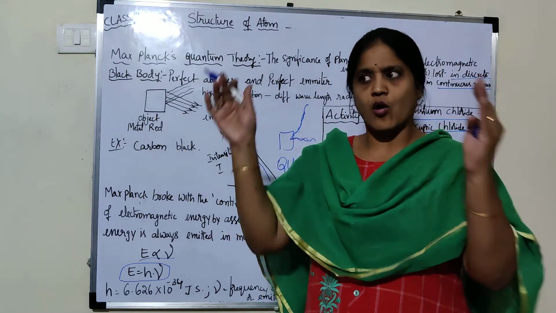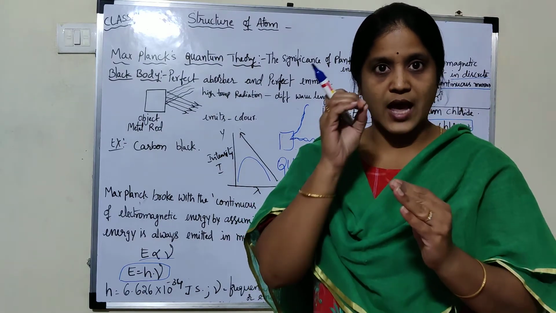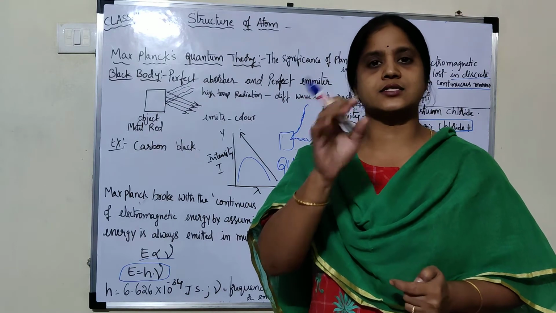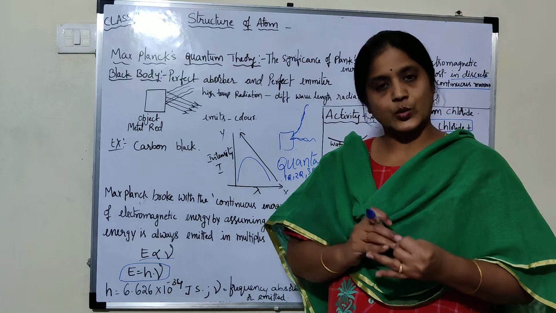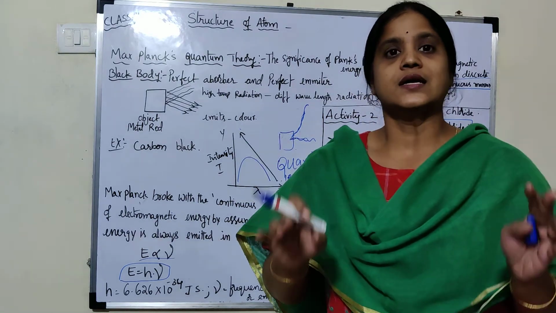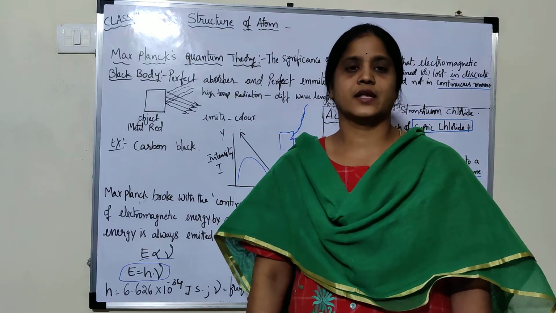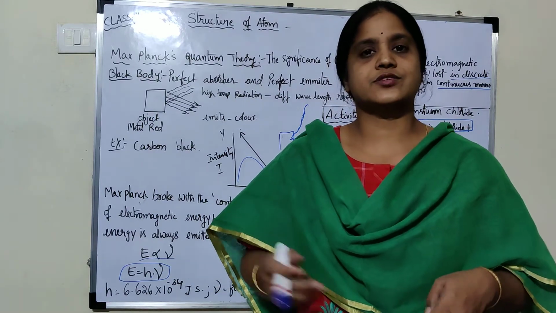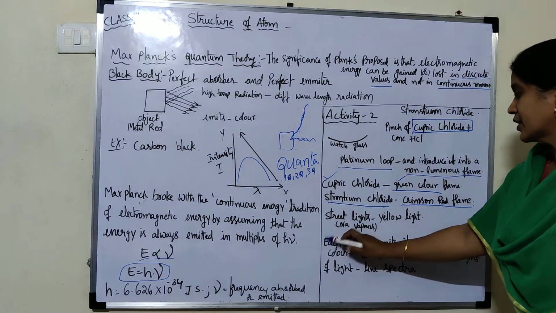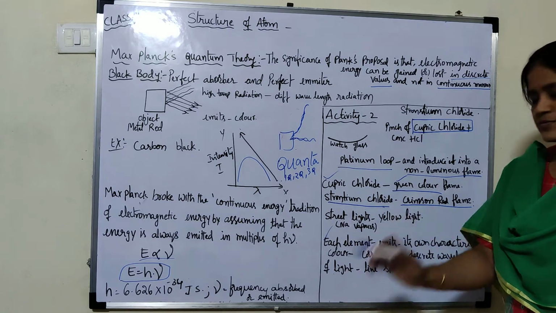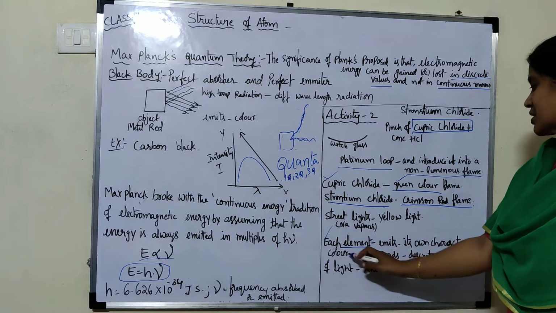So from all these examples, we came to know that each element, strontium, copper, sodium, neon, emits its own characteristic color.